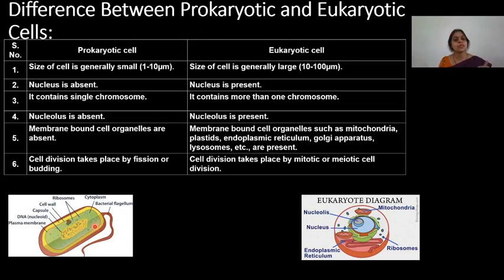Cell division takes place by means of fission and budding. Whereas in eukaryotes, the size is much larger, ranging from 10 to 100 micrometers. Nucleus is present. It contains more than one chromosome. Nucleolus is present. Membrane bound cell organelles are present. Cell division takes place by means of mitotic and meiotic division.